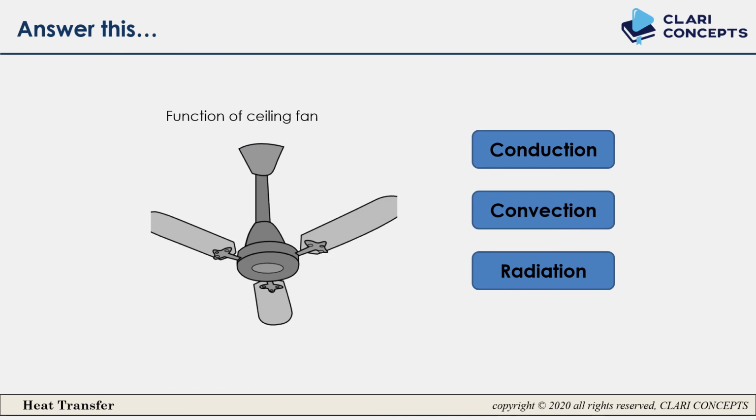Here is one more example, the function of a ceiling fan. What is the function of a ceiling fan? What a ceiling fan does is throw the air with some force on you. So this is the function of a ceiling fan. So is that conduction, convection or radiation? It is convection. But also a point to note is that it is forced convection. It is blowing air on you. So that is forced convection.